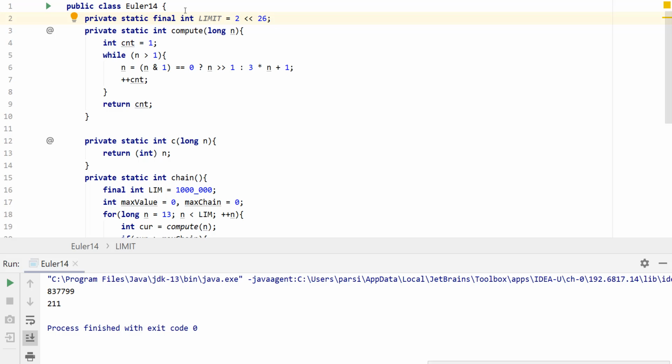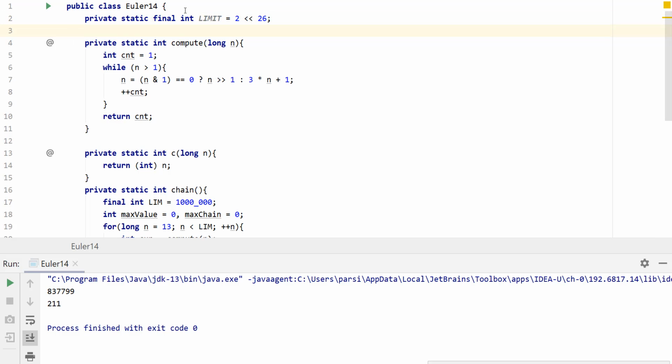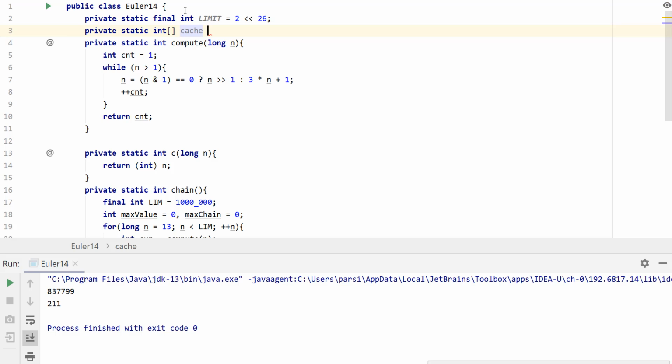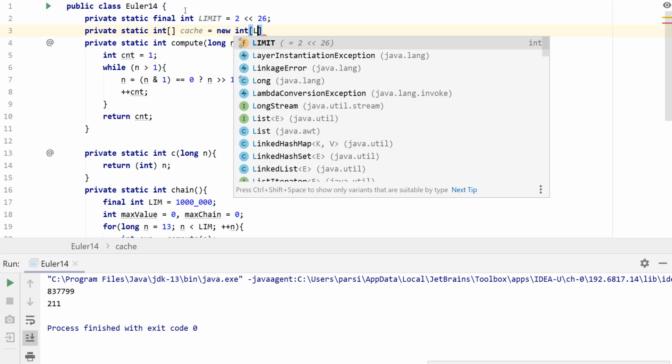So we need to create some limit. And the next thing we want to do is create an array. We call this one cache, which is equal to new int array, and we're going to pass in a limit here.